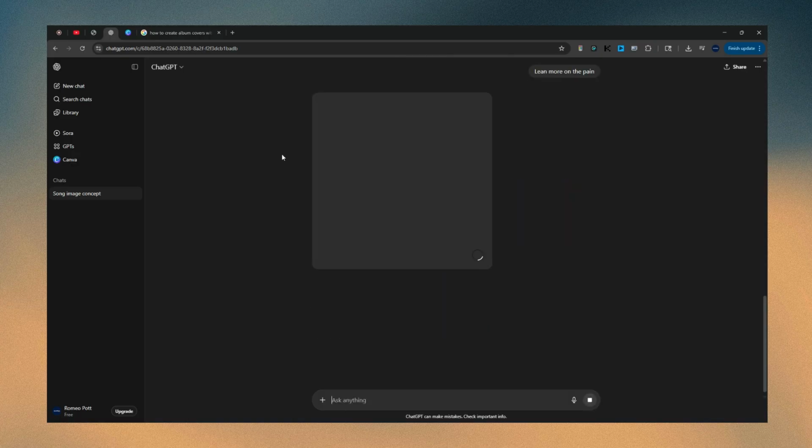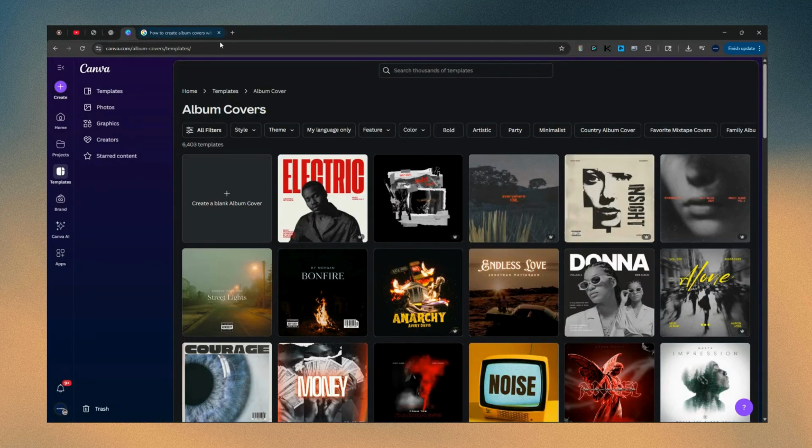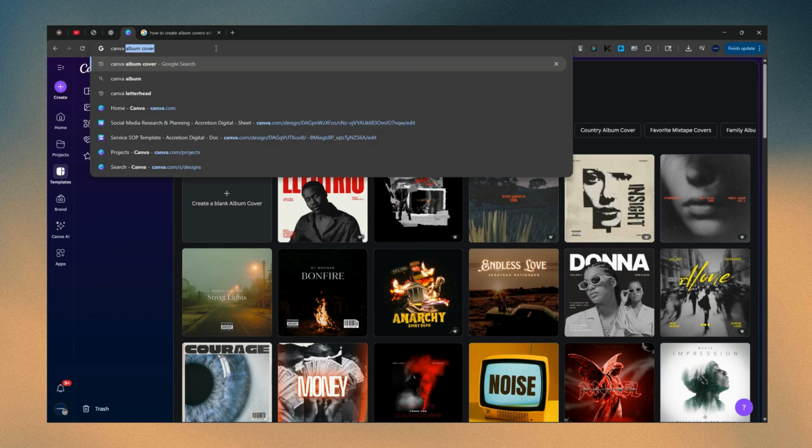Here it comes. While this is loading, we can move on to the next thing. I'm going to go over to Canva, and I'm already here, but if you want to get here, just type in Canva.